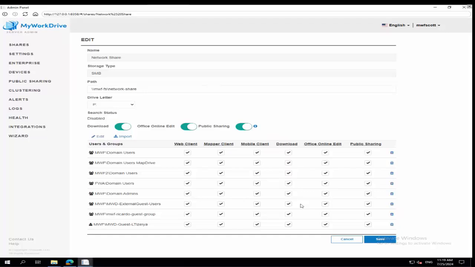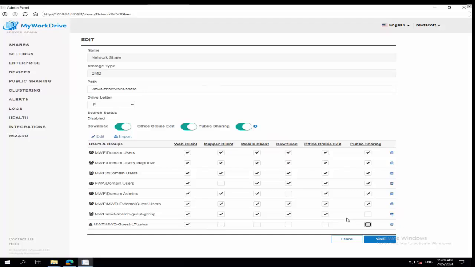So you've got that very granular ability to, as we talked about earlier, remove access from users and groups. And it's called granular permissions because it's granular. I don't want this particular set of users to get on the mapper client. I don't want this group of users to be able to download things. I don't want that group of users to be able to do public sharing. And this user themselves can't do anything but maybe just sign in on the web client, right? So you've got that granular permission functionality, really important from a security standpoint.